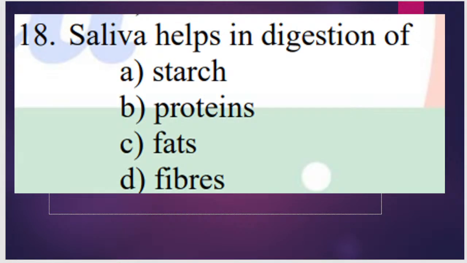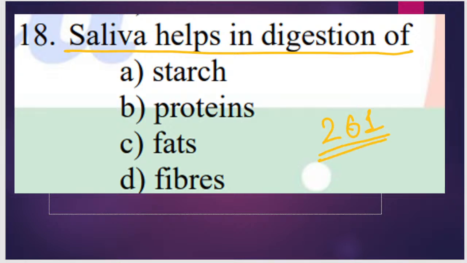Next question, question number 261. Saliva helps in the digestion of. Saliva किसके digestion में help करता है? Starch, protein, fats or fiber. Correct. Hemishri is right here. Sarvesh, Likita, Shlok, Ragini, Manjeet, all of you are correct. Suraj is also right. Good, Raisha. Starch. Saliva helps in the digestion of starch. Starch के digestion में saliva help करता है.